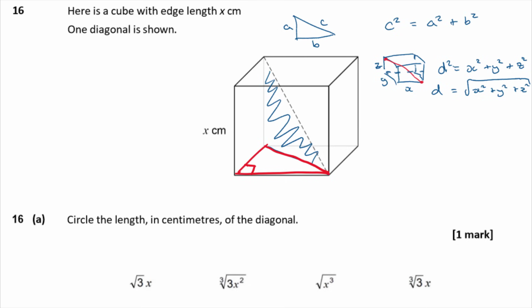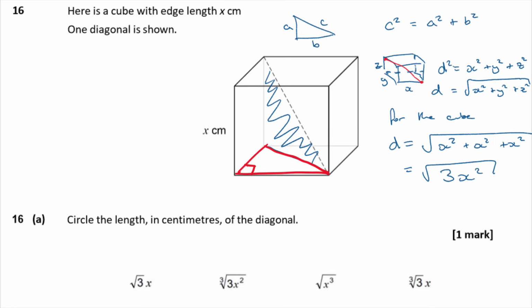In this case, it's a cube, not a cuboid. So x, y, and z are all the same, aren't they? So for the cube, where all the sides are the same, d is going to be equal to the root of x squared plus x squared plus x squared, because all three sides are the same, which is the same thing as the root of 3x squared. So which one is it? Now I don't see that one matched down there, but we can break this one up a little bit more.